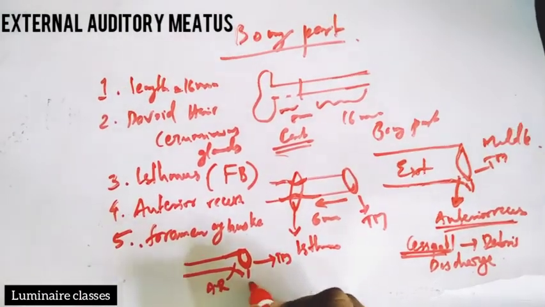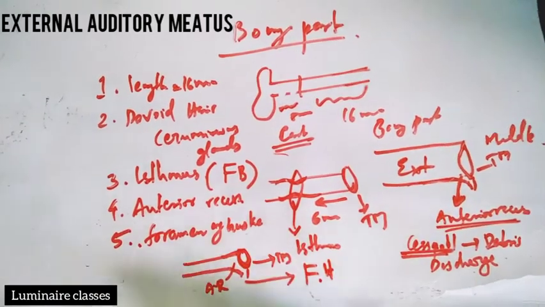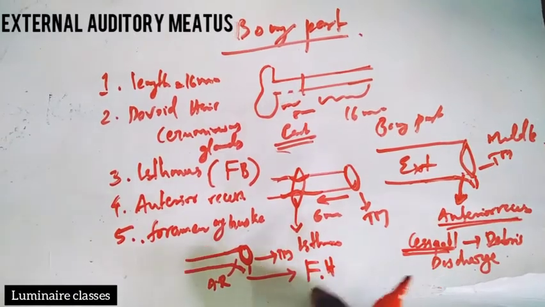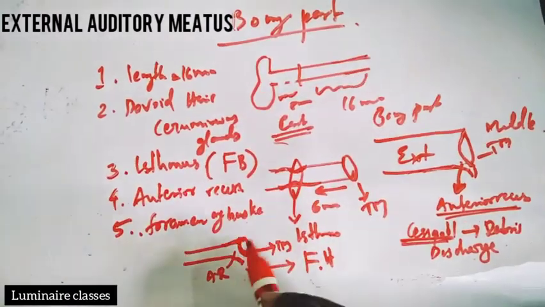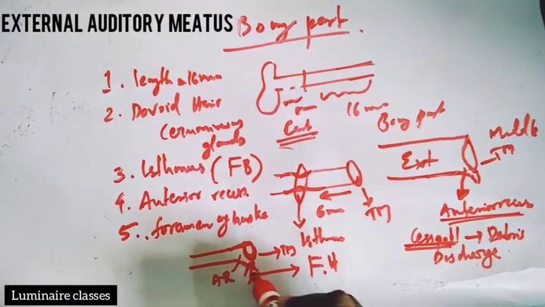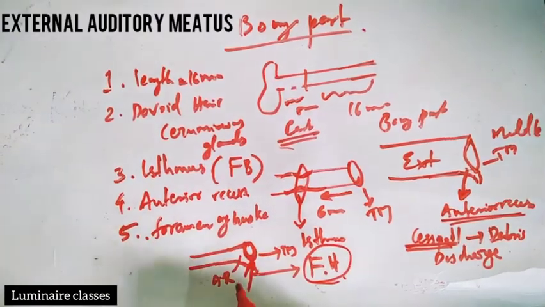There is a deficiency called the foramen of Huschke. What is the importance of this? Same as that of the fissures of Santorini, parotid and mastoid infections enter the external auditory canal through the foramen of Huschke.